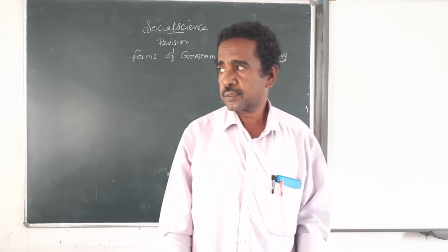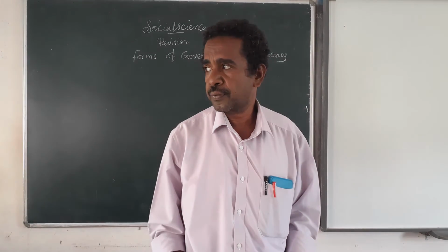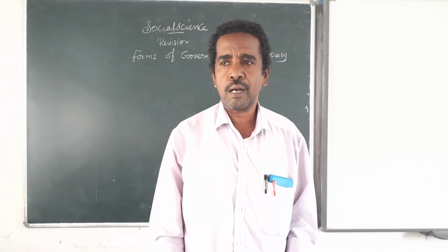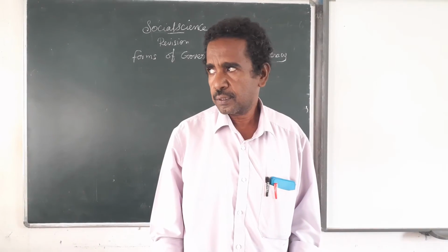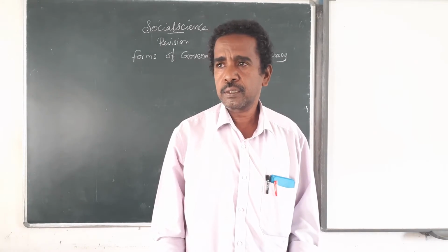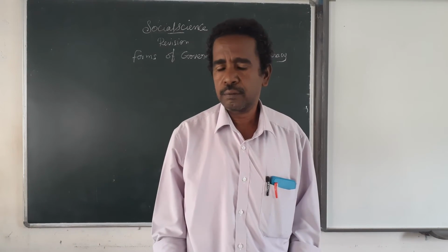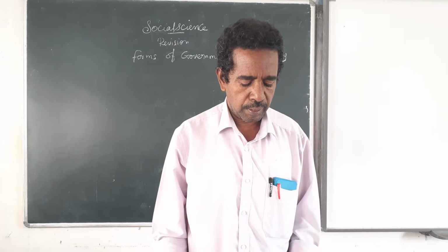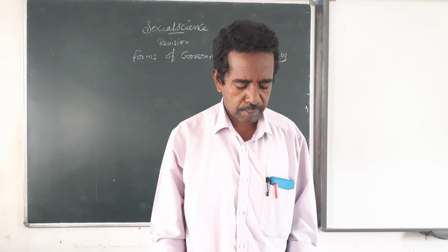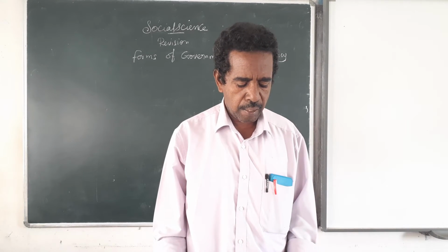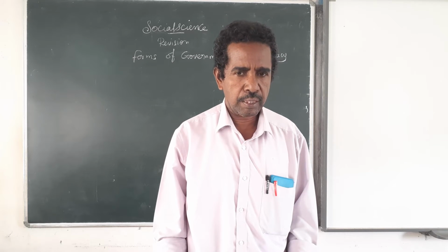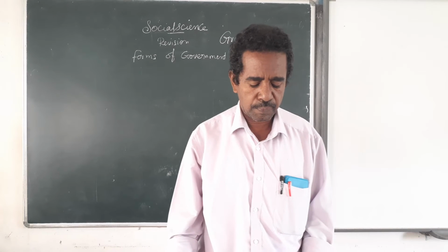Our country has universal adult franchise, that is voting right based on age. Here, the grant of universal franchise creates social equality. That is A option.